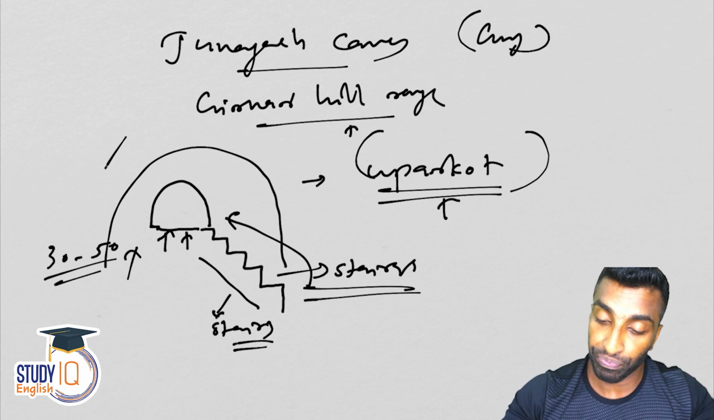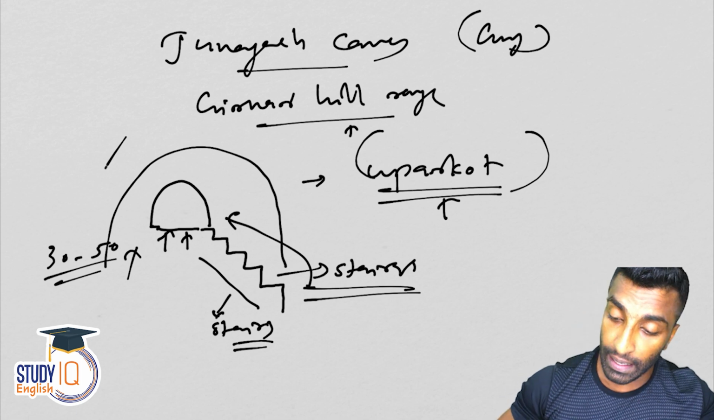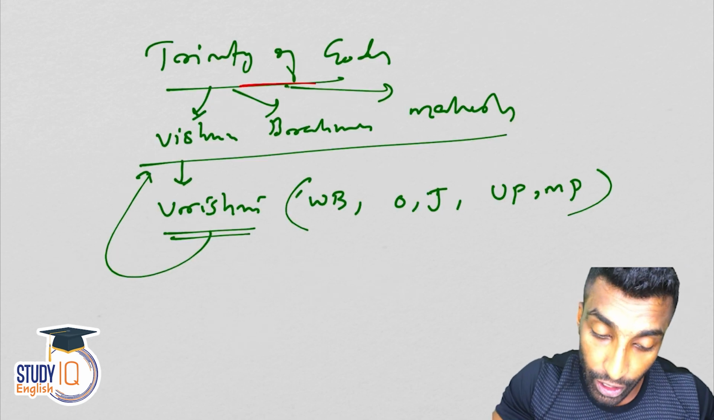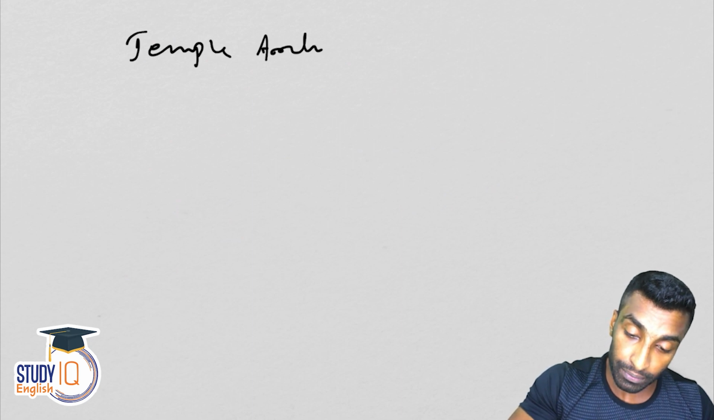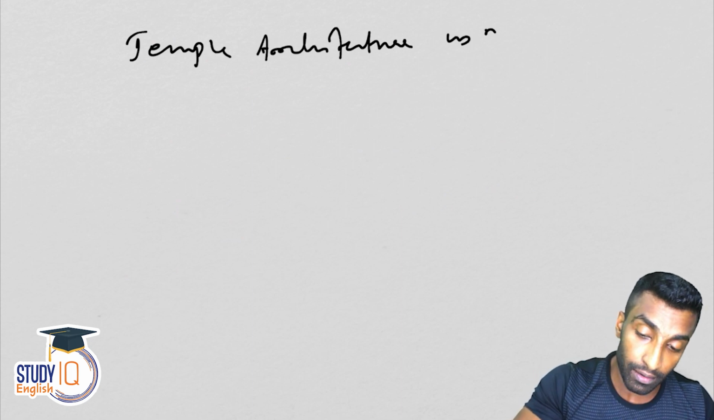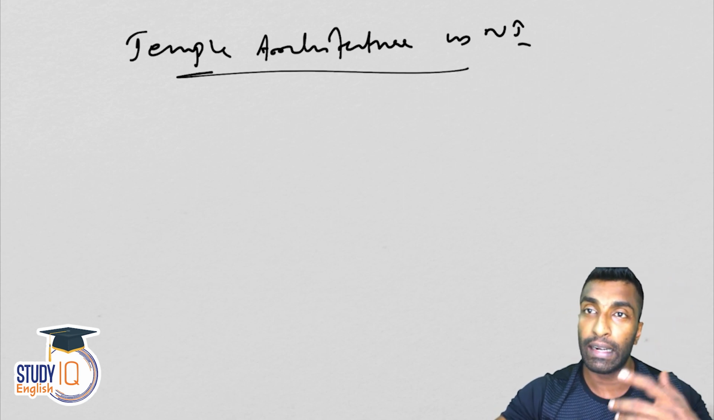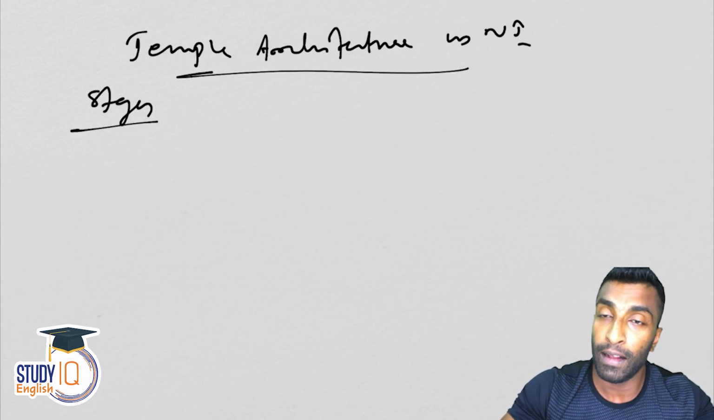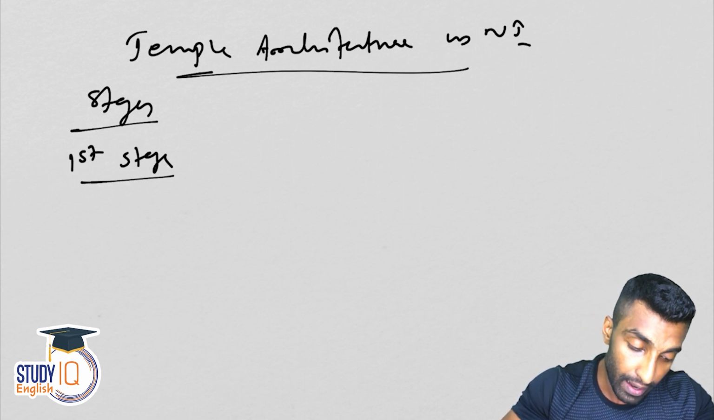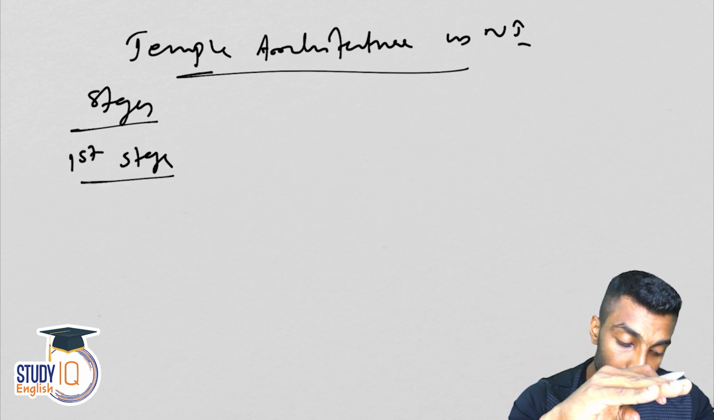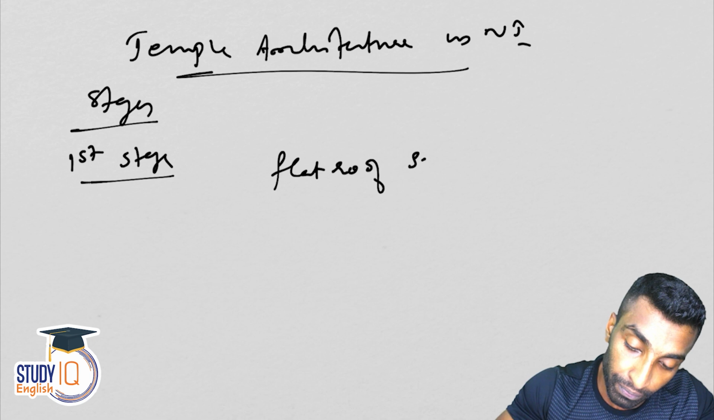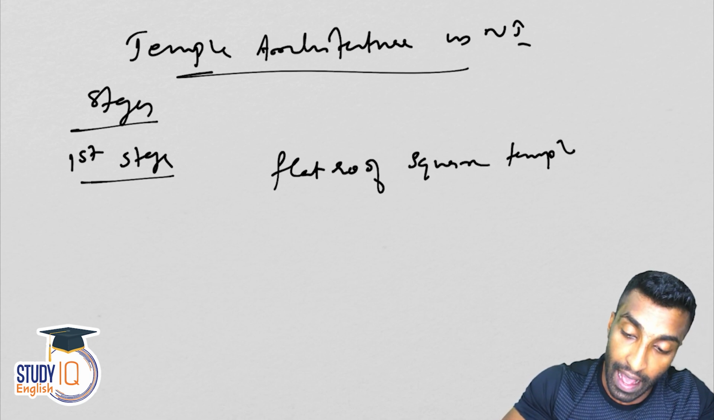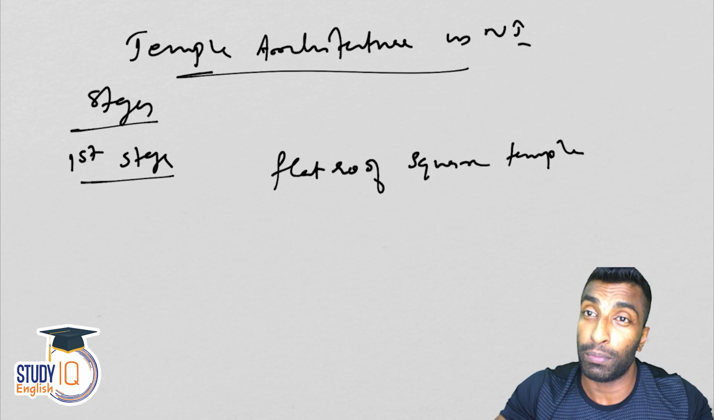Okay, so let's start with temple architecture in North India. South I'll be discussing separately. So the topic is temple architecture in North India. First we will discuss the stages of development. In the first stage, flat roof square temples are made, and they are followed by a shallow pillared approach.